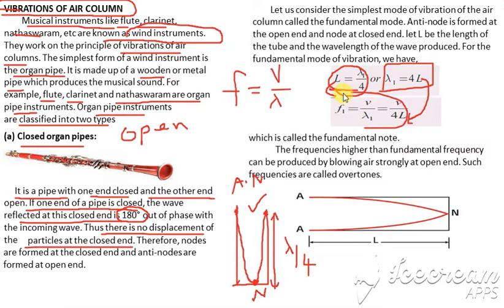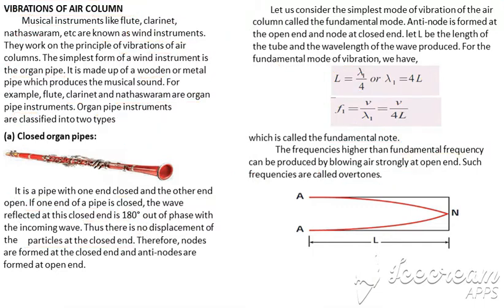So this is said to be the fundamental mode. F1 which is equal to V by 4L is called what? The fundamental mode. Then we also have higher frequencies, and those are called overtones. If we see a higher frequency, those are called what? Overtones. Same way we are also going to consider this with the closed organ pipe.